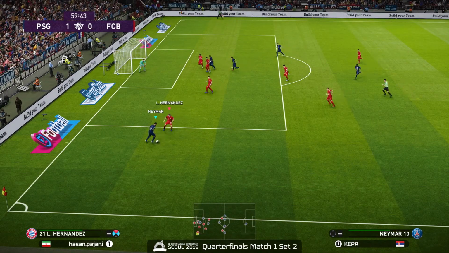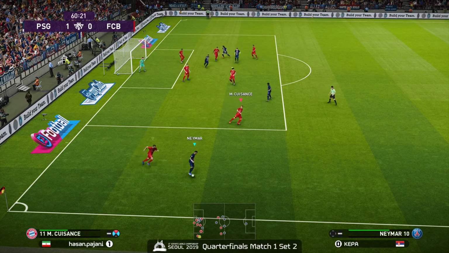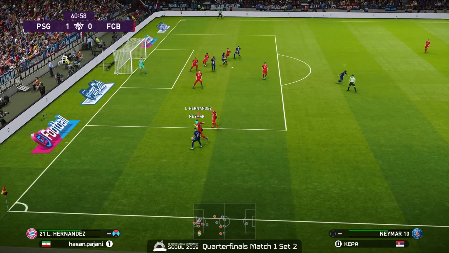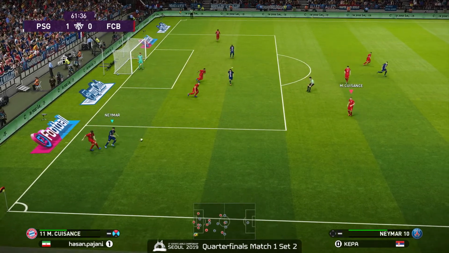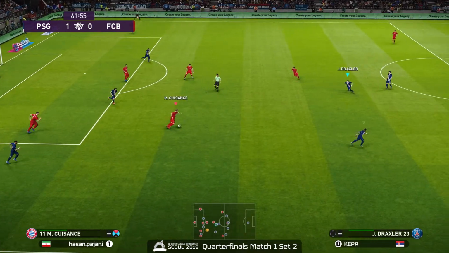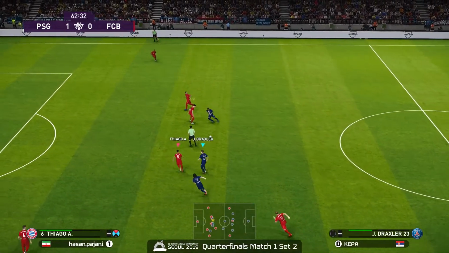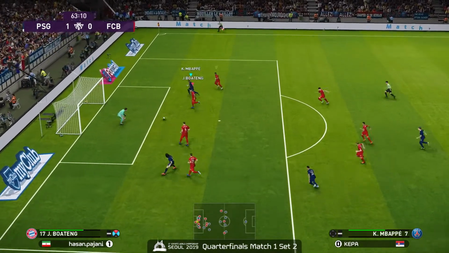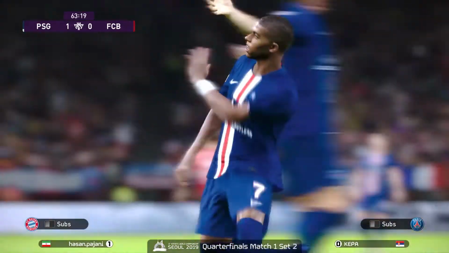Neymar pushing all the way. Left-hand side of the box. No help. Busan is doing an excellent job of guarding all possible pass opportunities. Stripped by Hernandez. Well, he needs to clear it out ASAP so he doesn't turn the ball over in the vicinity of his box once again. Mbappe grabs it, gives it to Draxler forward. Cavani. Cavani, great shot. Mbappe! Opportunity, Mbappe! 2-0 for PSG.